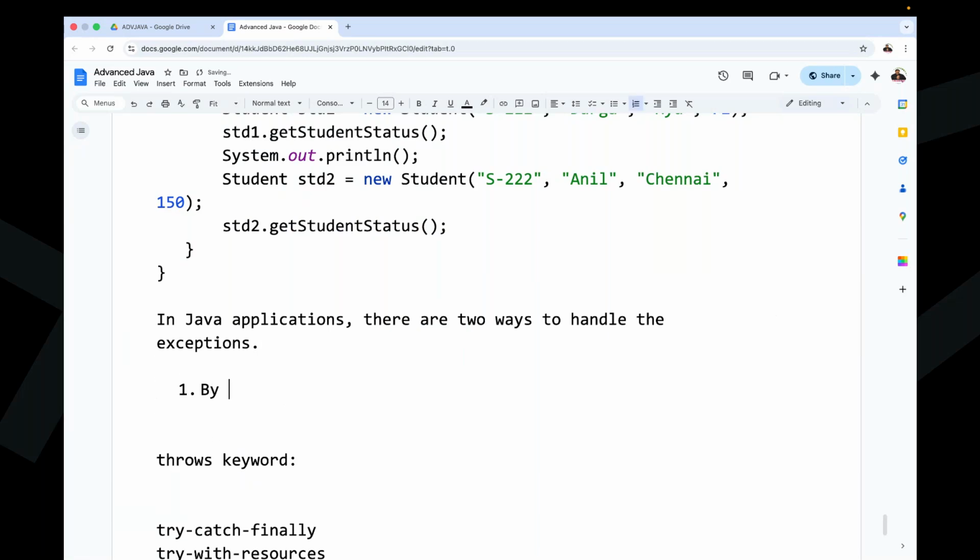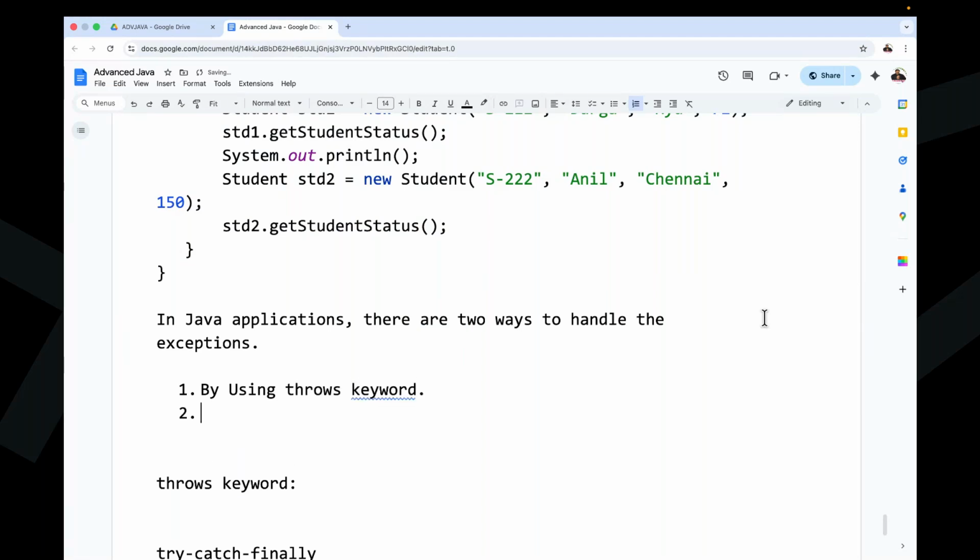One is by using the throws keyword, and the second one is by using try catch finally. In two ways we are able to handle the exceptions.